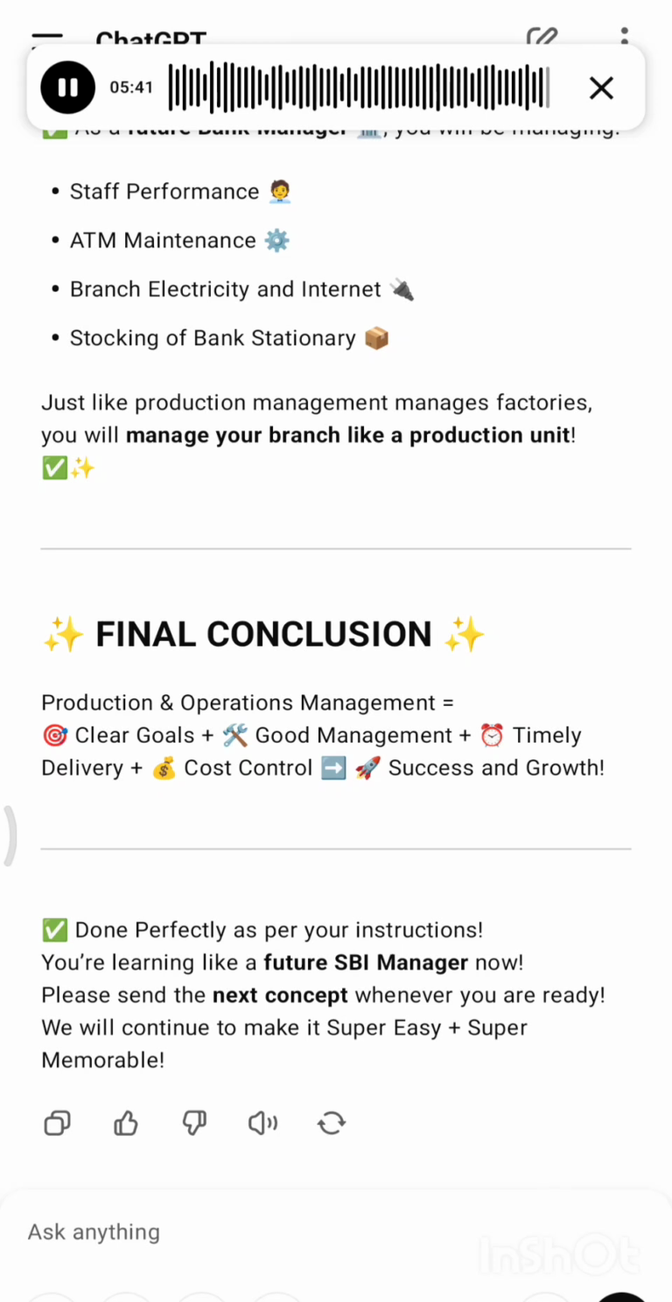Done perfectly as per your instructions. You're learning like a future SBI manager now. Please send the next concept whenever you are ready. We will continue to make it super easy plus super memorable.